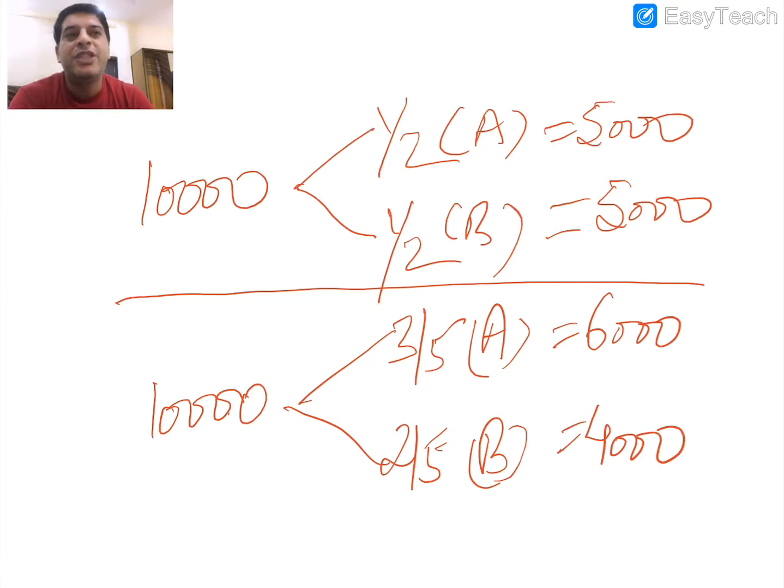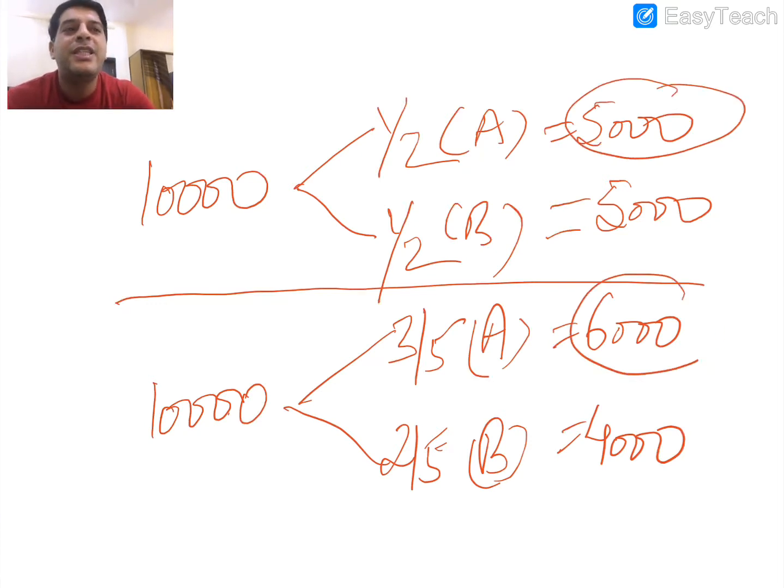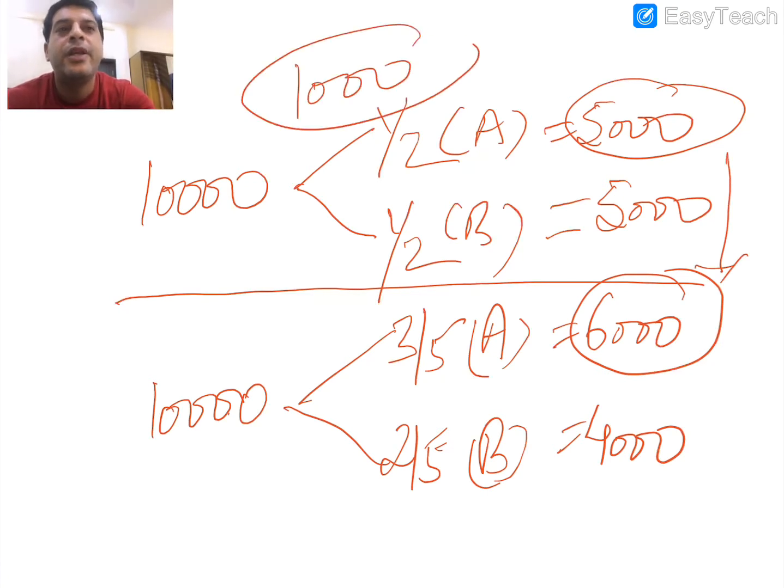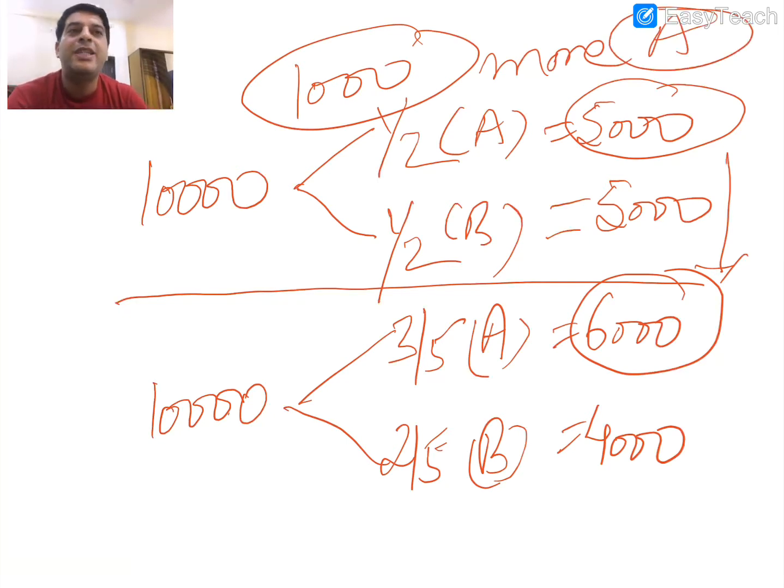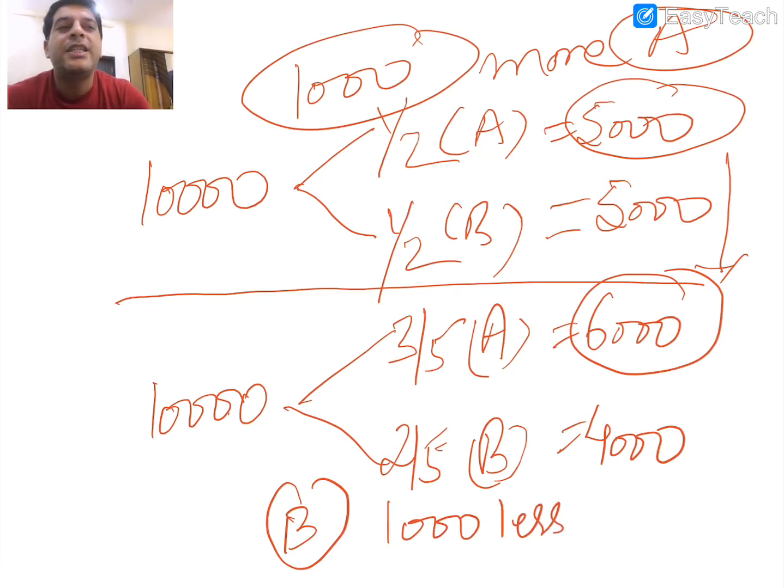Now in this situation, what are you seeing? Earlier A was getting 5,000 and now he is getting 6,000. That is, A is getting 1,000 more. That is, he has gained. Similarly, B is getting 1,000 less.